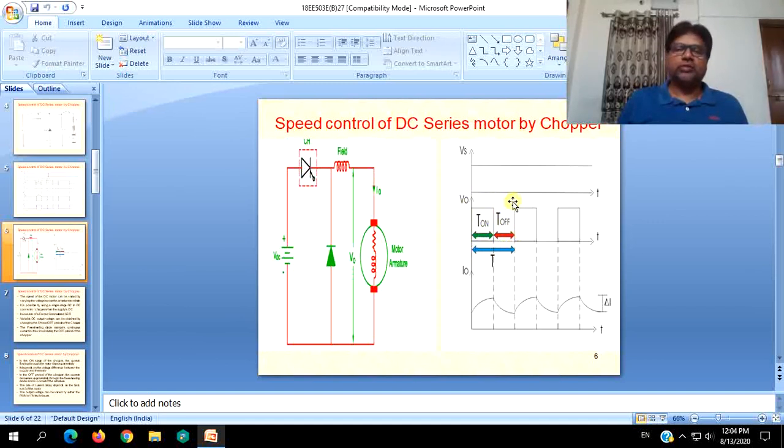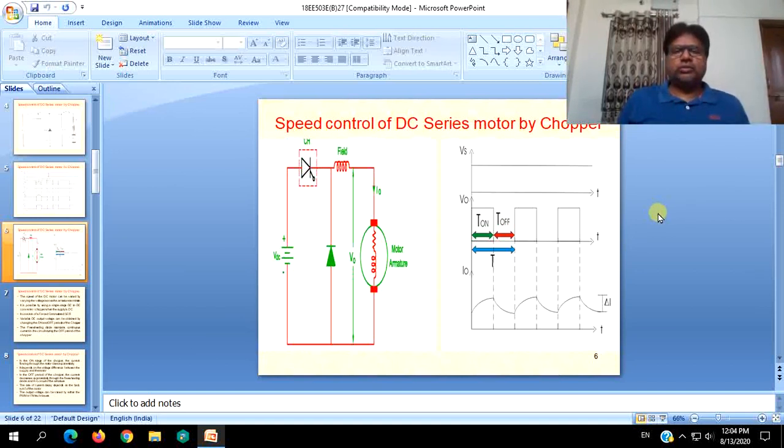That is how the pulse width modulation technique can be applied. FM can also be applied, but we will not be discussing it. Pulse width modulation is the most sought after one. That is how it is applied.